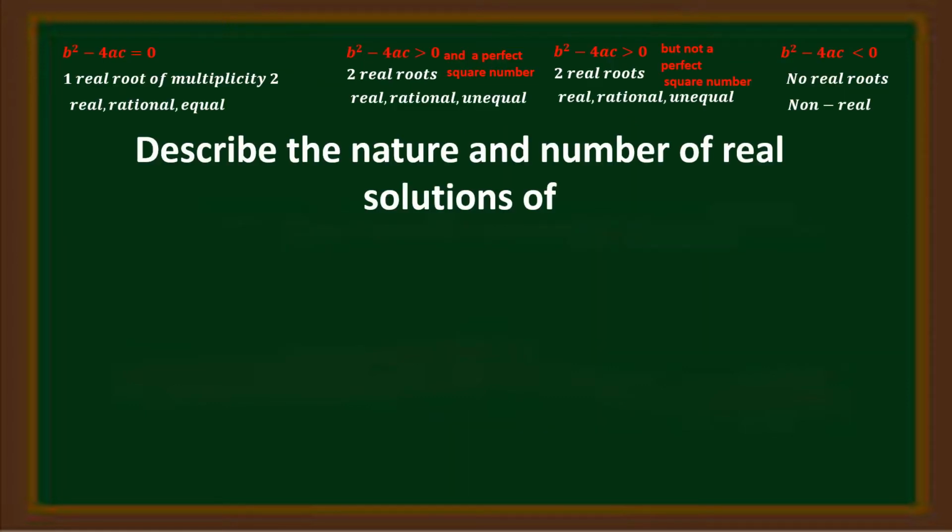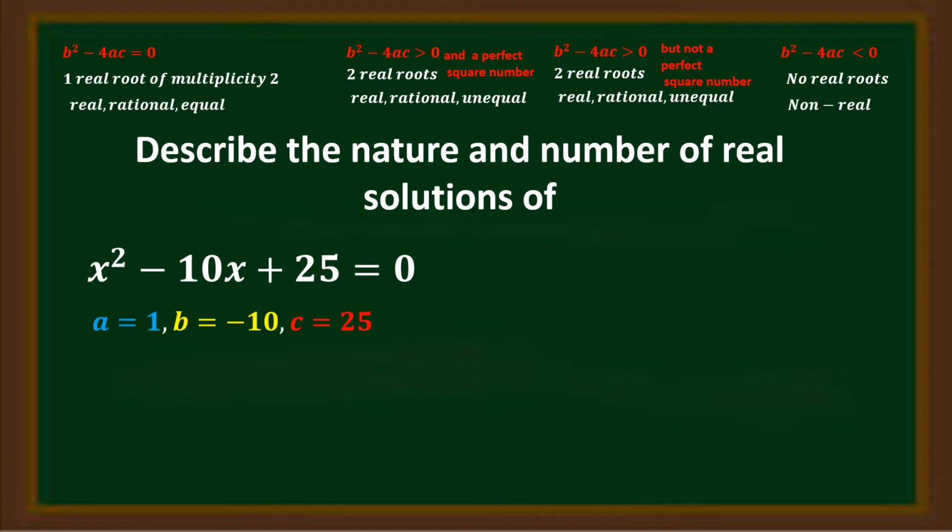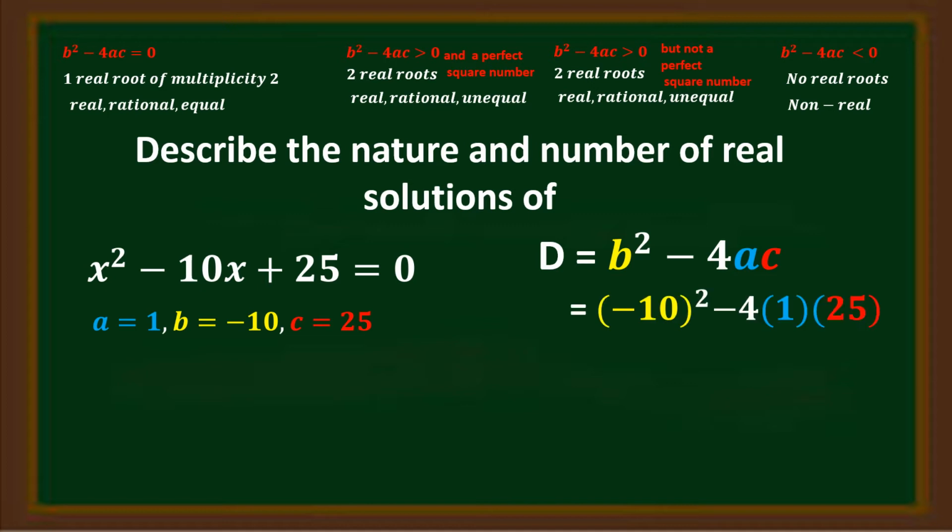Now we have to describe the nature and the number of real solutions of x squared minus 10x plus 25 is equal to 0. This equation is already in standard form, so we'll now be identifying a, b, and c. a is equal to 1, b is equal to negative 10, c is equal to 25. These values will be substituted in the formula b squared minus 4ac. b is negative 10, a is 1, and c is 25.